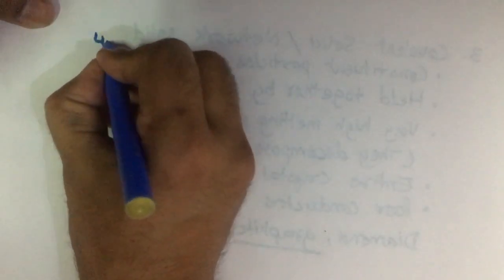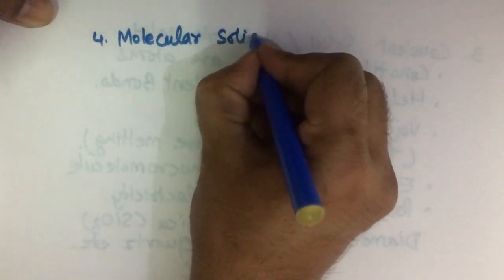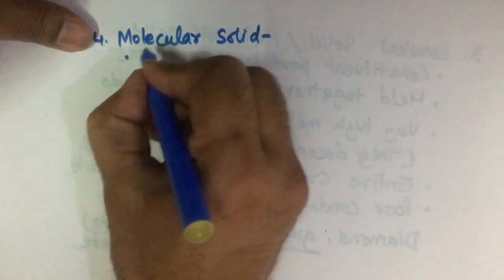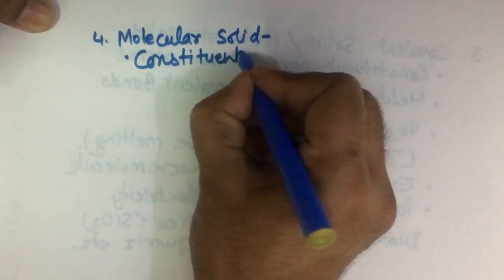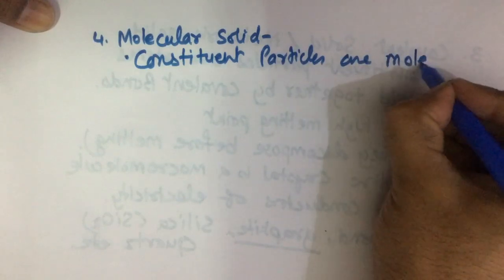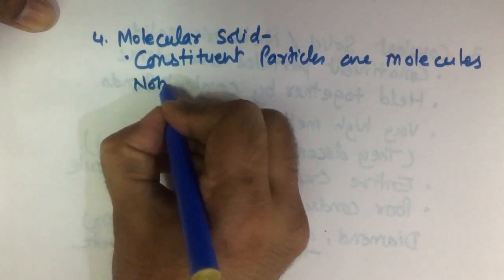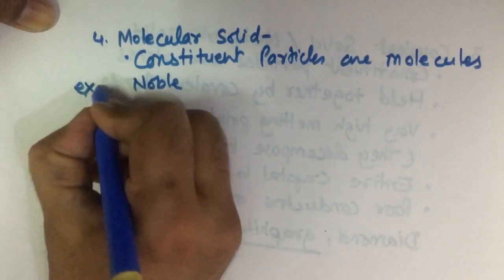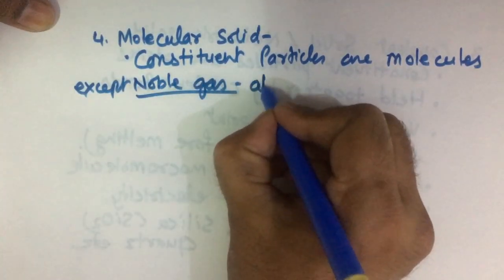Now the fourth type of crystalline solid is molecular solid. In the molecular solid, the constituent particles are molecules, except in noble gases, where the particles are atoms.